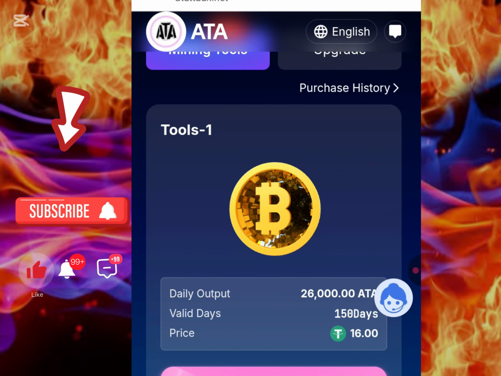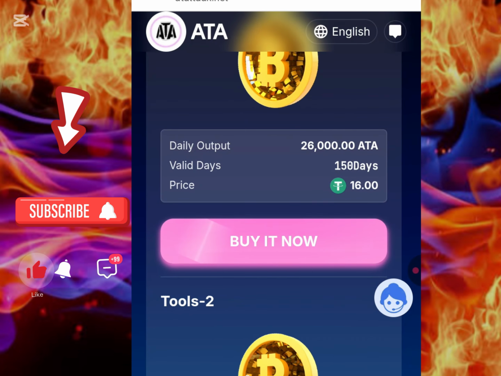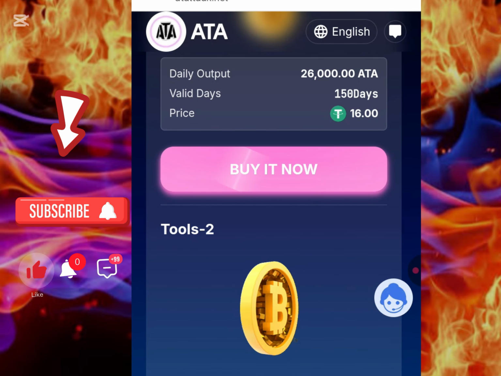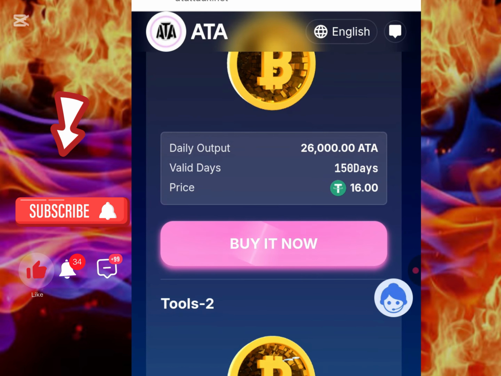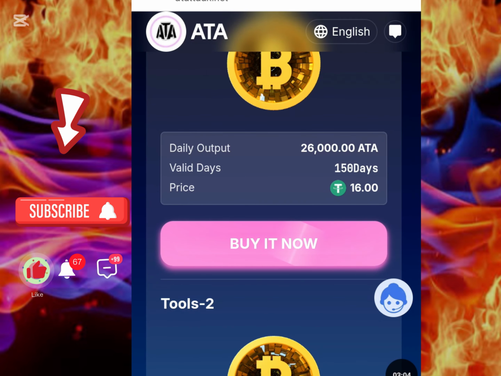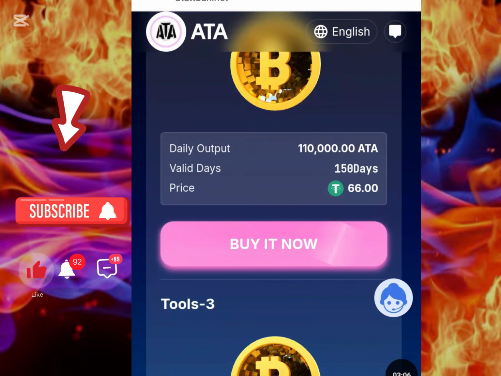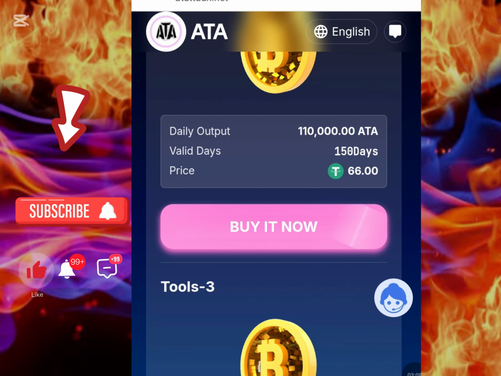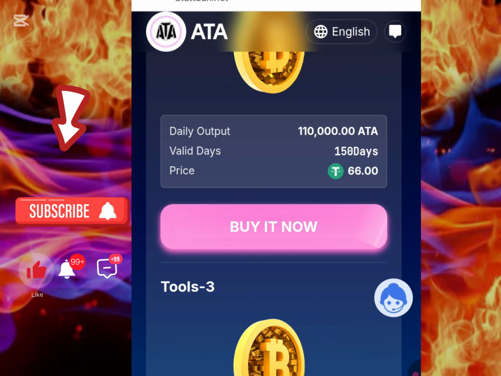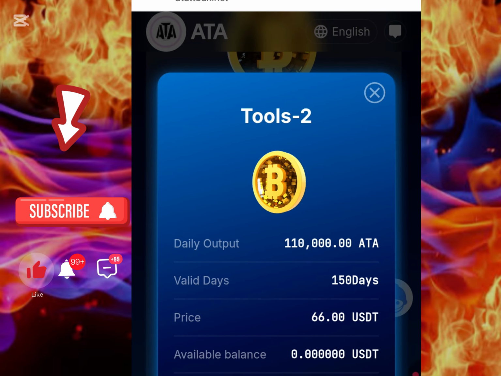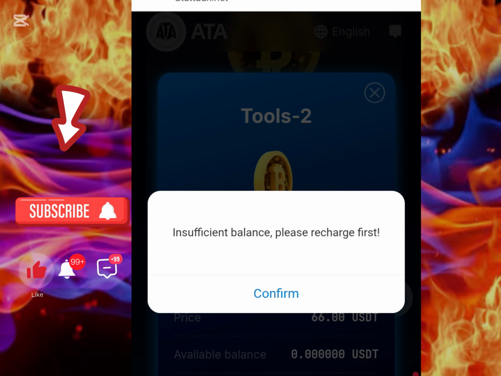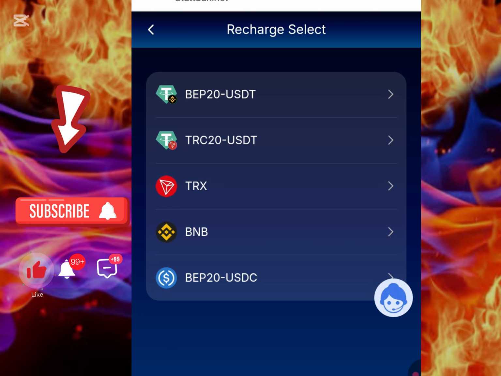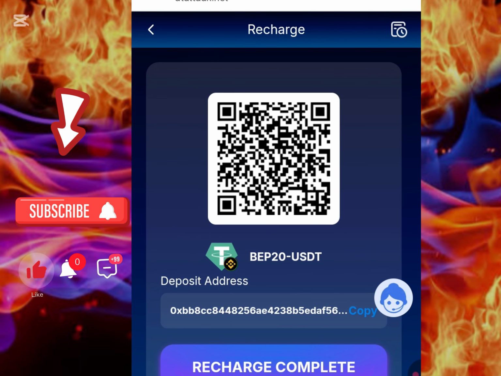Now once you click on that upgrade, you can see there are different mining options and different varieties that you can purchase for a number of days and you'll be earning from it. So I purchased the 16 USDT. For example, if you want to purchase this one, this is 66 USDT. Once you click on buy it now, you click on buy it now again, then it's going to show you to recharge, right? So once you recharge, you just select any wallet address and then you fund it with that amount.